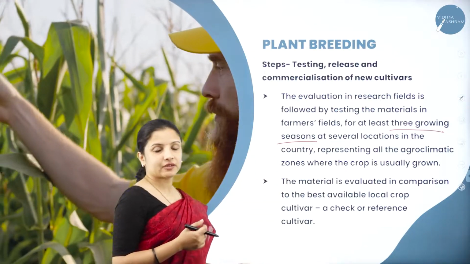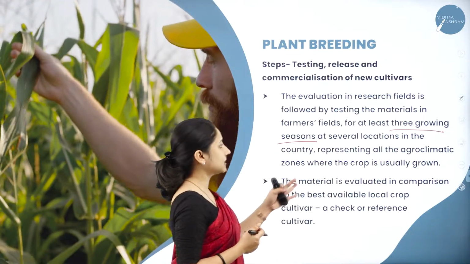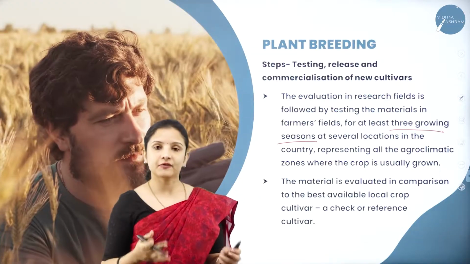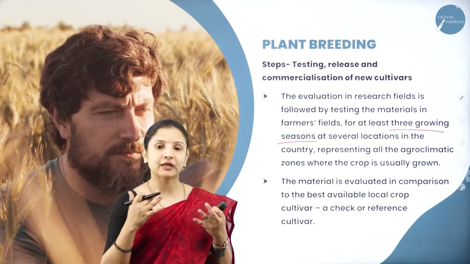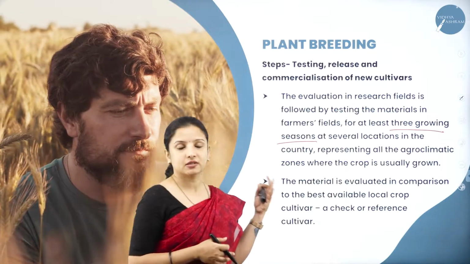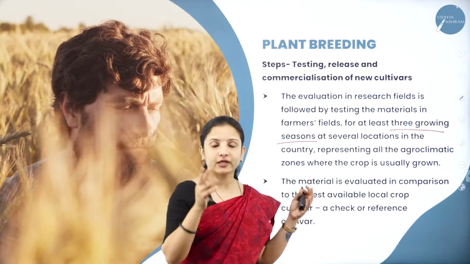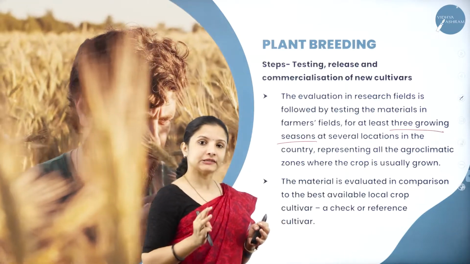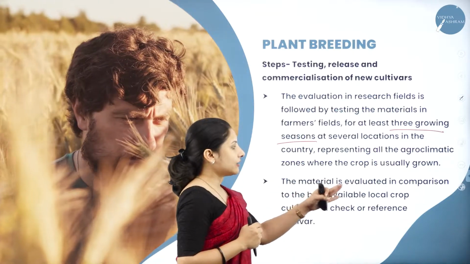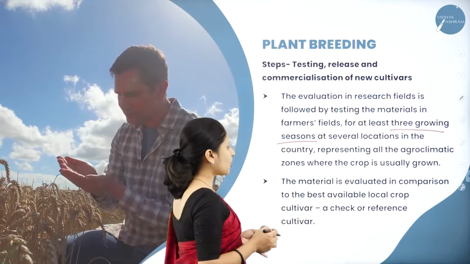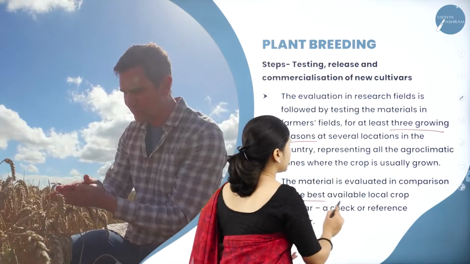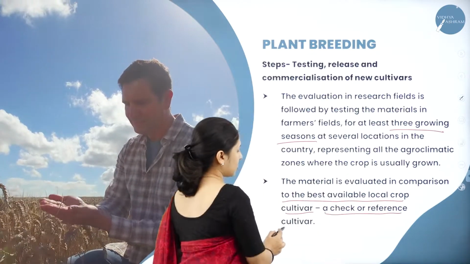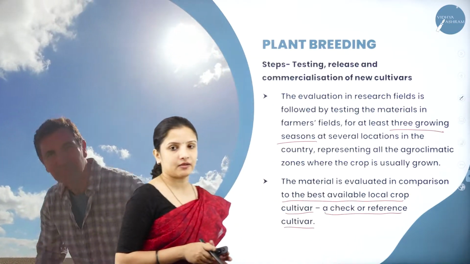Different locations they will test, different countries also, and they will subject the plant to testing in different agronomical or climatic zones. Everywhere they have to test the crops for at least 3 generations, that is at least 3 harvests, and then they will evaluate that particular crop in comparison to the best available local crop cultivar.